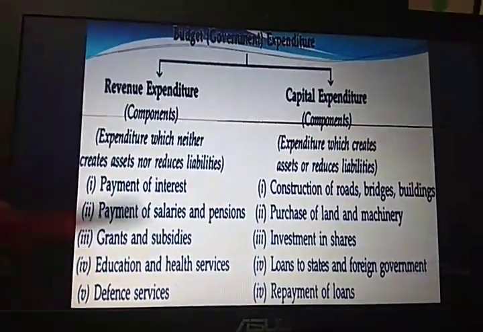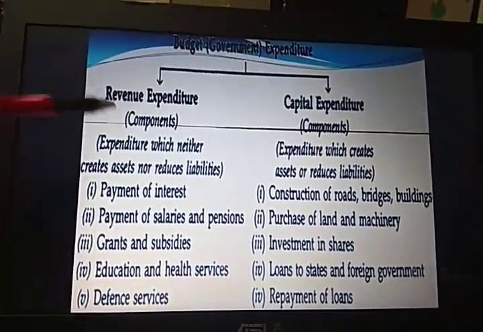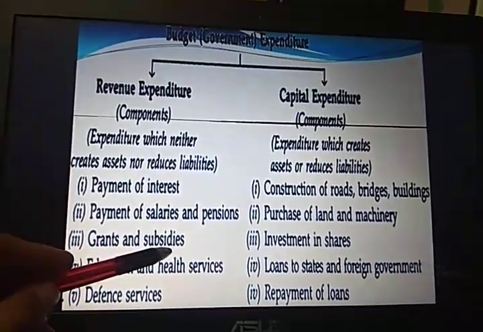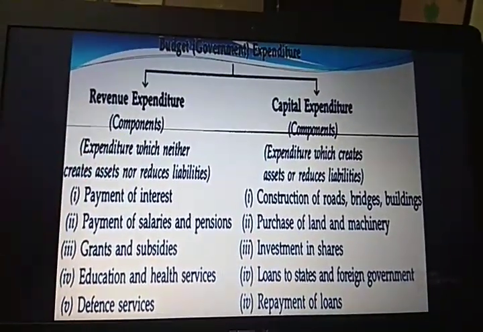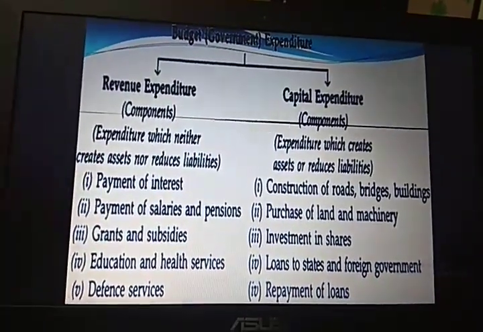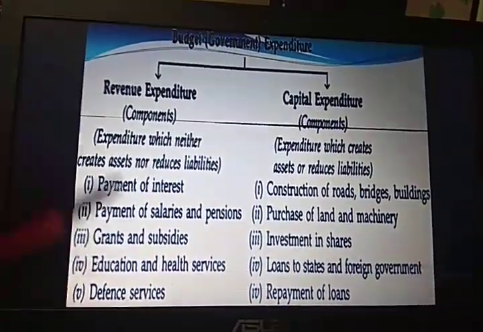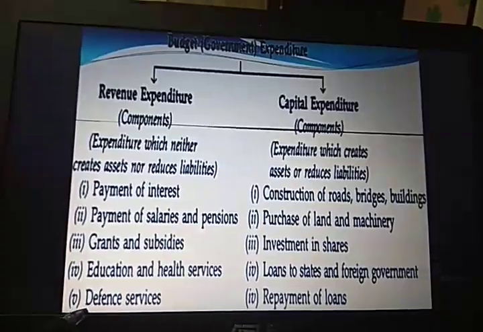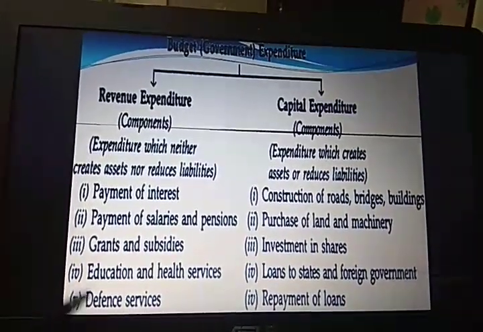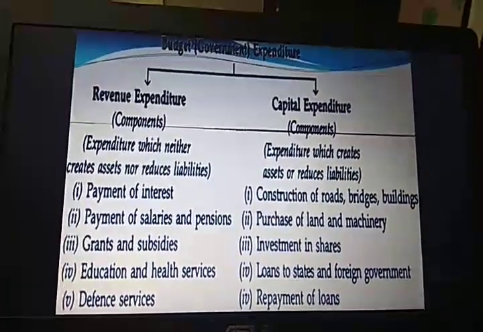We talk about subsidies. If tax is revenue receipt, then subsidy will be revenue expenditure because it neither creates assets nor reduces liability. Education and health services, whatever expenditure is made by the government, is revenue expenditure. Expenditure made on defense services is again a revenue expenditure.